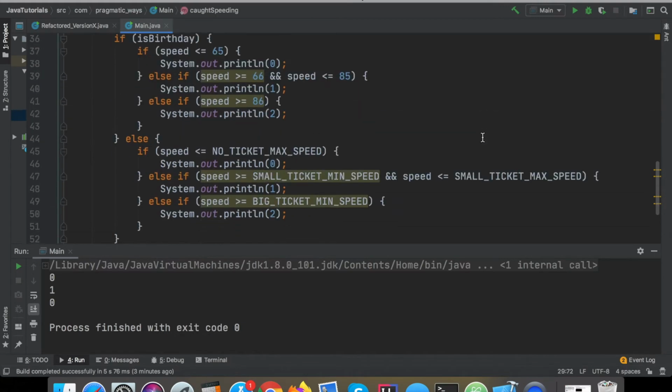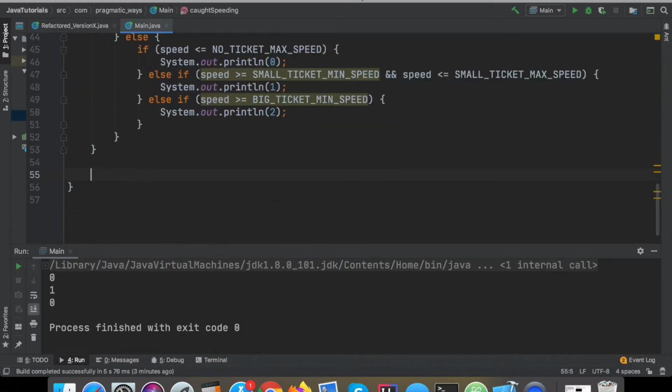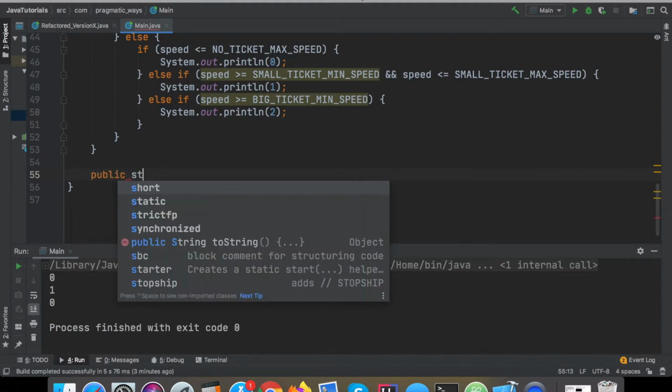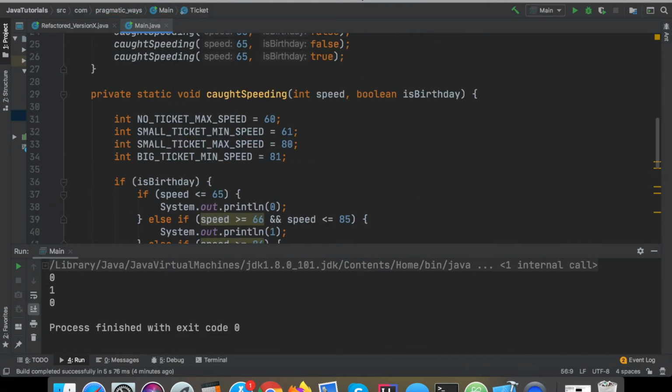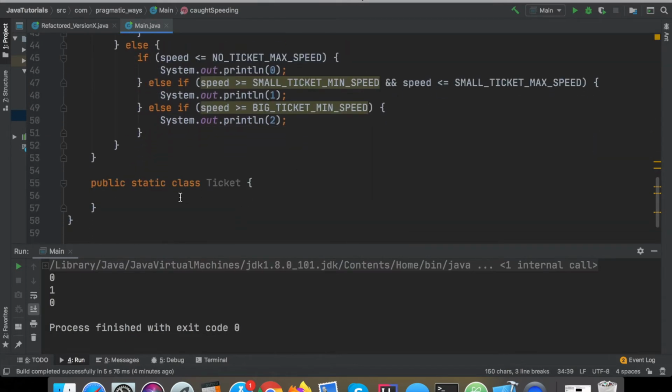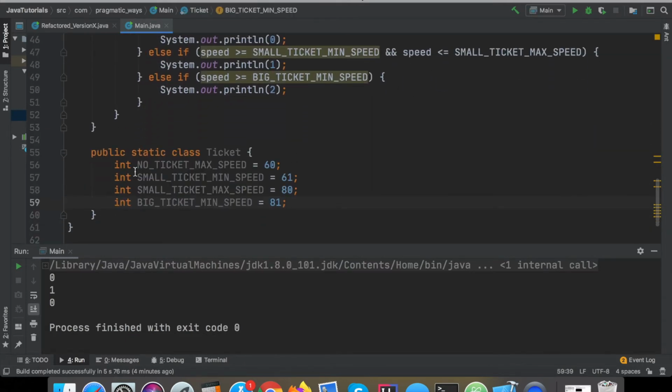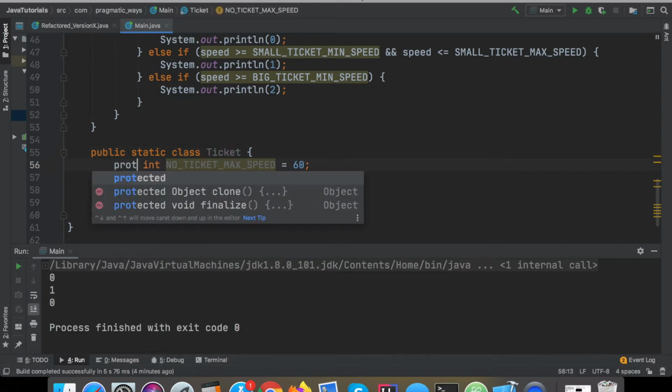And now with that out of the way, let's go ahead and actually create that inner class that I was talking about. So I'm just going to create a public static class, and this is just going to be named Ticket. All right. And then I'm going to copy in all these variables that I wanted up here, and I'm going to bring them down here. And I should, again, mark them private, but because, like I said earlier, I wanted to create a subclass of this ticket class for a specific ticket on birthday class, instead of private, I'm going to make these protected instead.